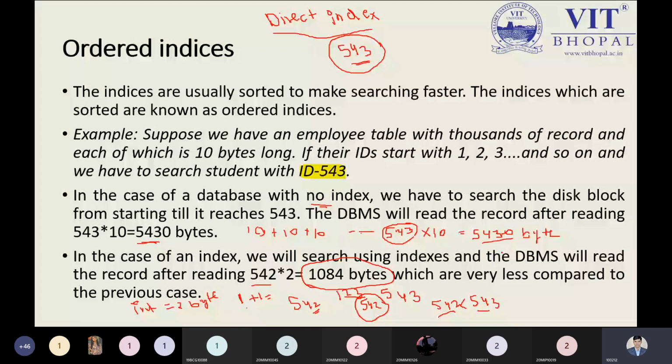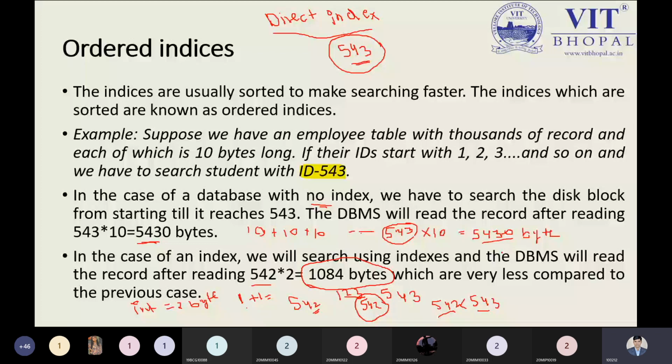So before jumping to 542, you have to move from 1 to 542. We are taking 542, and we are applying our indexing on the field, so that is 2 bytes long. That's why we have to multiply by 2 only. Is this clear now? Tell me right now. Yes, clear. Yes, sir, because indexing we are applying on the attribute or field, not the data element.